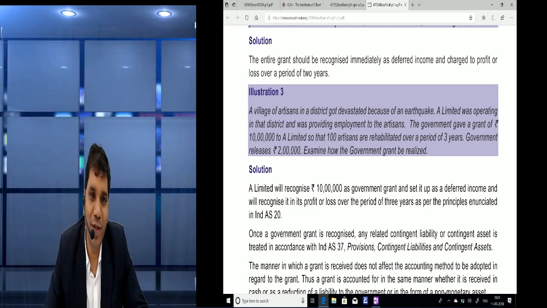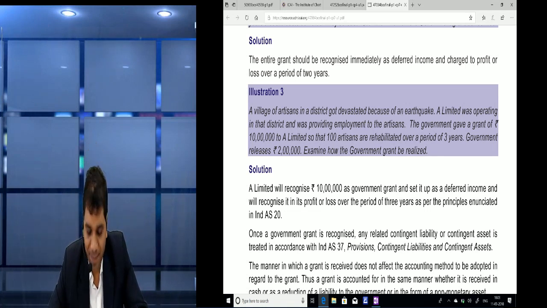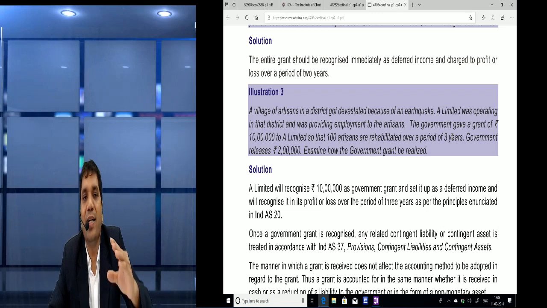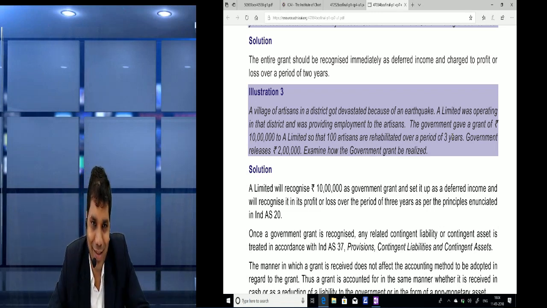So friends, what should we do? We should recognize the entire 10 lakh, but not immediately. We should defer it, because there is a condition with a 3-year attachment. So for a period of 3 years we have to wait, and we can recognize that income over 3 years.